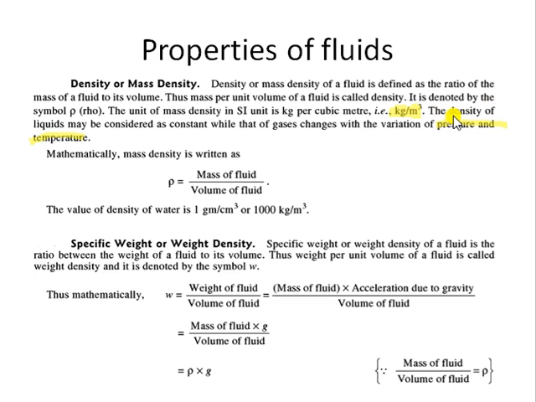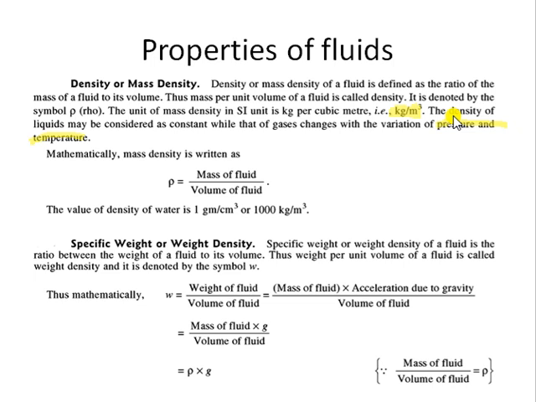Now you can also see that the density of liquids and gases depends upon other properties like pressure and temperature. If you change the pressure and temperature for a gas or a liquid, its density is bound to change. We can have certain examples, like if you try to compress a gas, what will happen? Its density will increase or decrease, you can easily understand this. If you try to heat the water, if you try to increase the temperature of the water, what will happen? The density will increase or decrease, you can easily understand this. So density depends upon some other parameters like pressure and temperature.